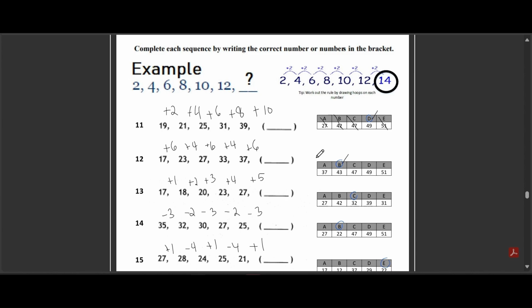The sequence goes up by 6, then 4, then 6, then 4. So the next increase will be 6. 37 plus 6 is 43. Option A just repeats the last number. Options C, D, and E are all higher than we'd expect, and they don't fit the alternating pattern.